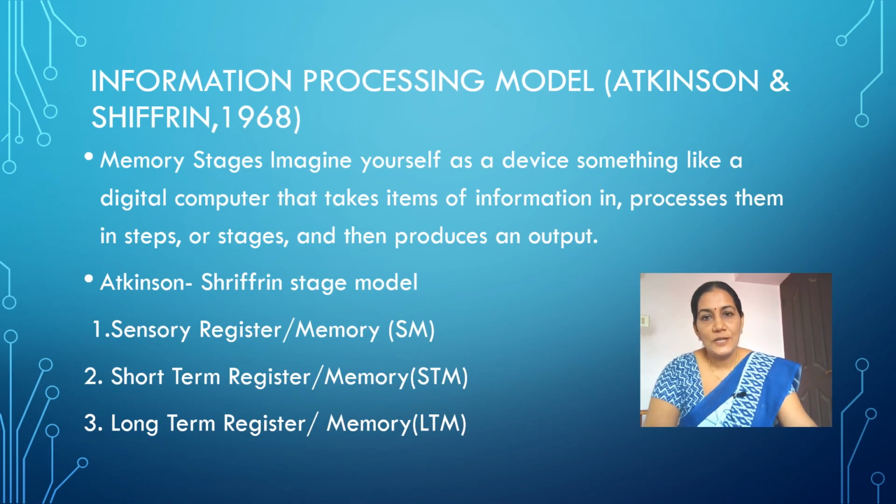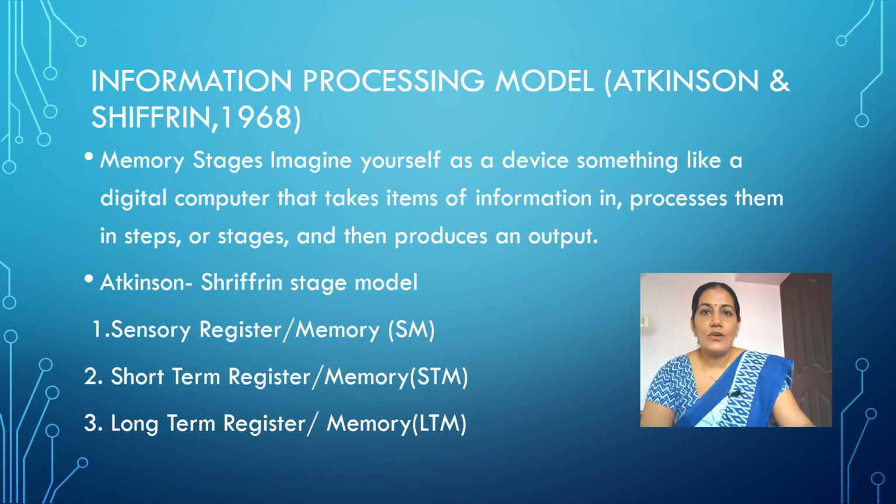Next is the information processing model introduced by Richard Atkinson and Richard Shiffrin in 1968. This model is also known as the Atkinson-Shiffrin stage model because it explains memory as stage processes. There are three important storehouses in memory. First one is sensory register or sensory memory.